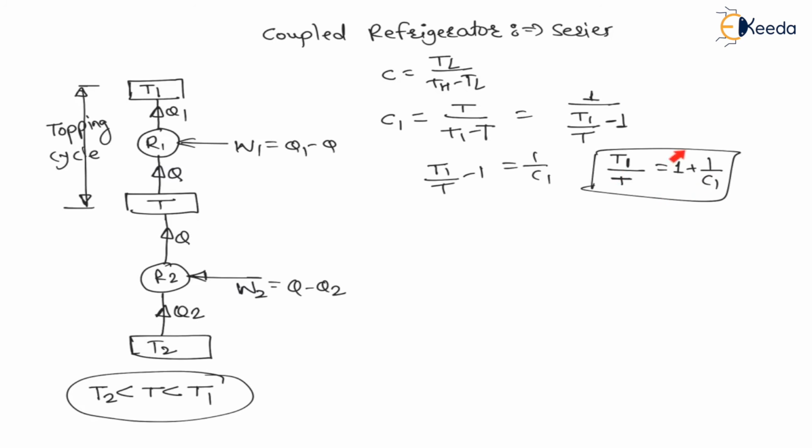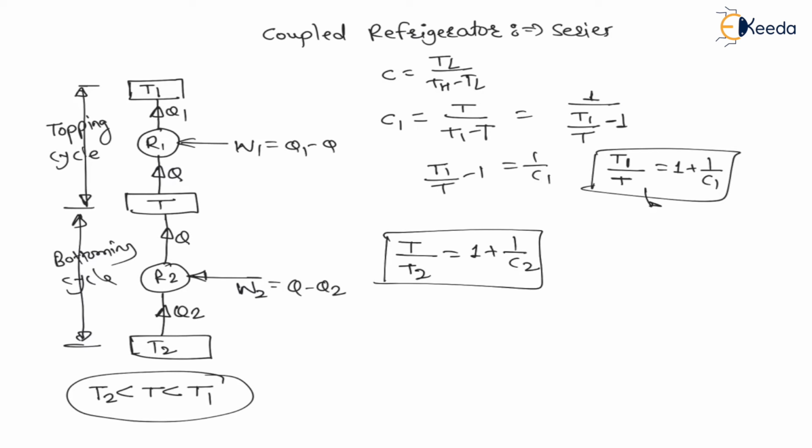Similarly, with the same result for the bottoming cycle, the refrigerator which operates between higher temperature T and lower temperature T2 is called the bottoming cycle. For this we can write higher temperature T divided by lower temperature T2 is equal to 1 plus 1 upon COP of the second refrigerator. These are the two expressions we have obtained, expression number 1 and expression number 2. I am writing them at the corner so that we will get sufficient space for the further calculations.